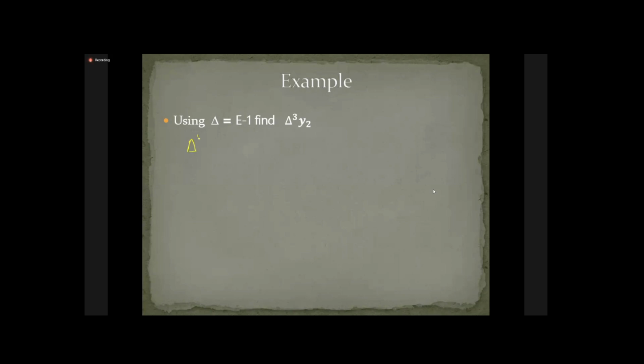delta cube y2. What is delta? By relation, we already proved this in the last session. Delta is nothing but E minus 1. So (E minus 1) bracket cube of y2. Now I want the cube of this bracket. You have the formulas for square and cube, so you can directly write it. But otherwise, you can use the binomial expansion of this bracket. Can anyone tell me the expansion?